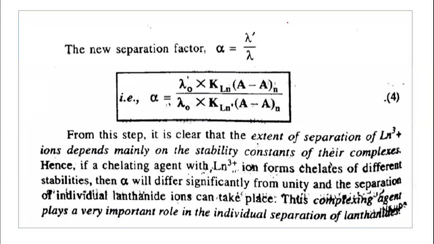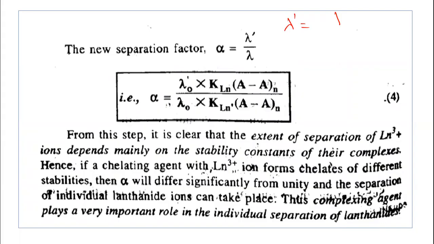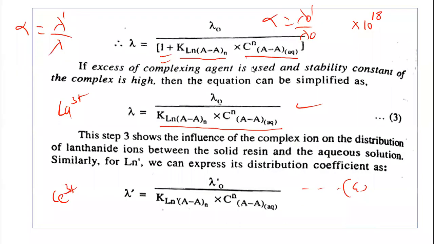We know lambda dash is equal to what we have written, you can see here, lambda 0 dash. So this is very simple, you are just doing lambda dash upon lambda. You can see here lambda dash, this is lambda, it is equal to this. So lambda dash upon lambda, this will get cancelled, and this goes to the numerator. By doing this we are getting this equation now.